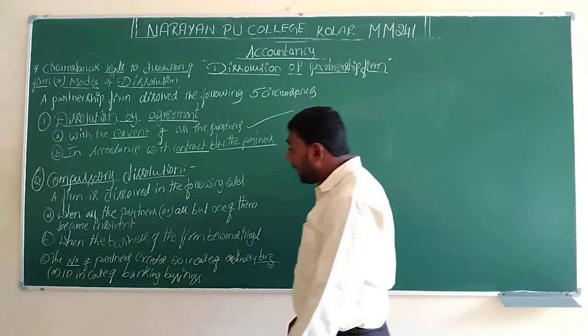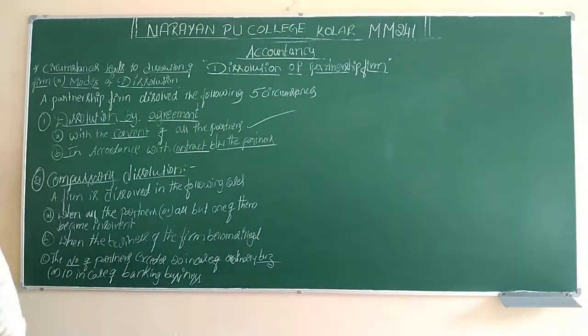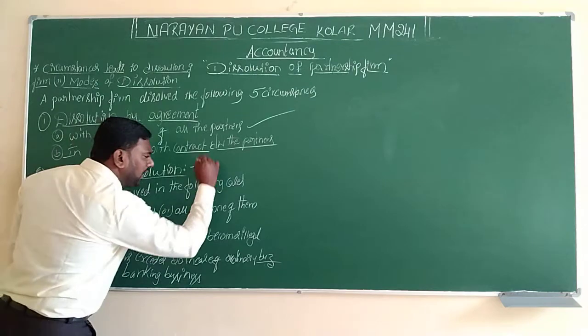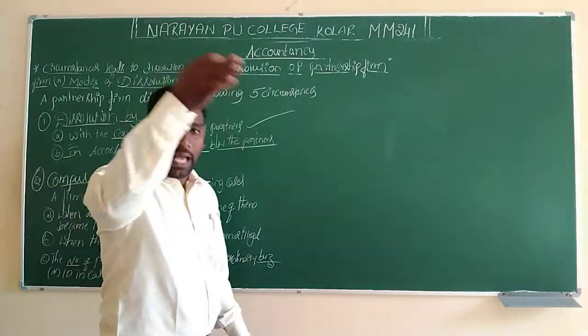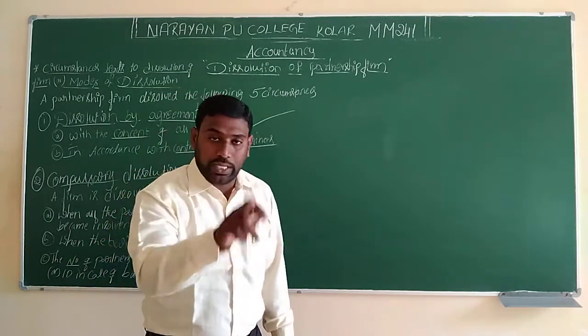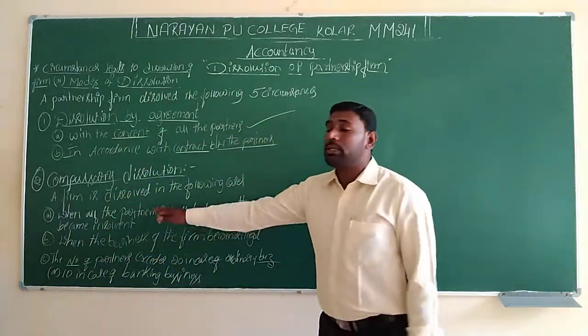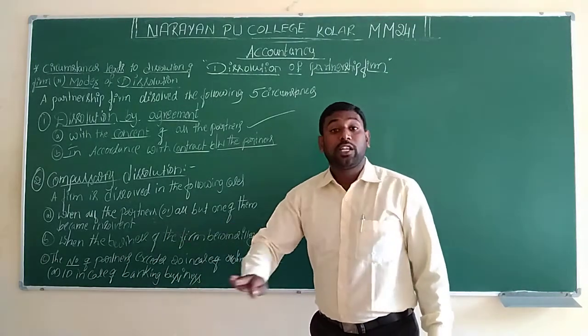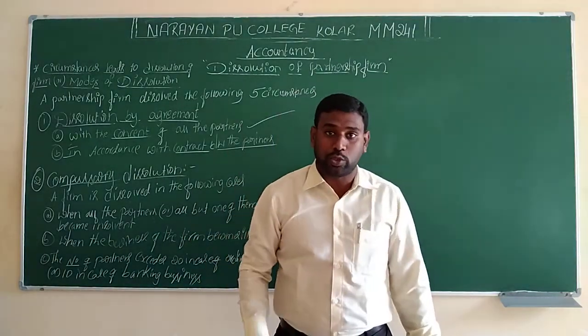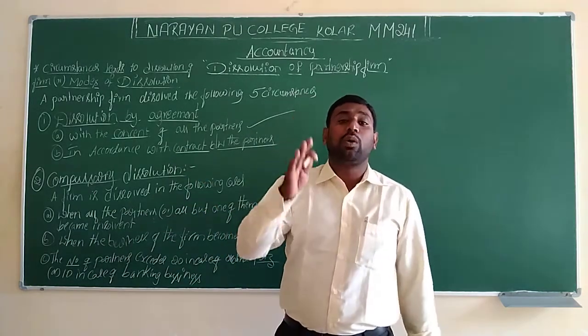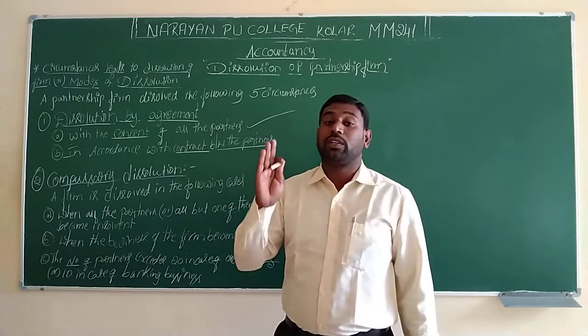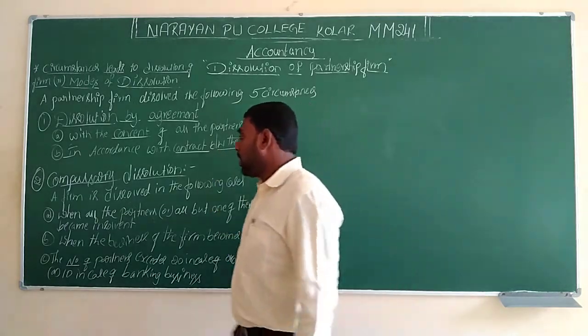So this is the second situation, the second mode by which a business is going to be wound up, which means a firm is dissolved in the following cases. If any one case arises in the business, during that time it is compulsory that the business is going to be closed. So here there is no option to run the business in future. Here itself we have to decide that we have to close the business without any confusion, without any kind of clarification.